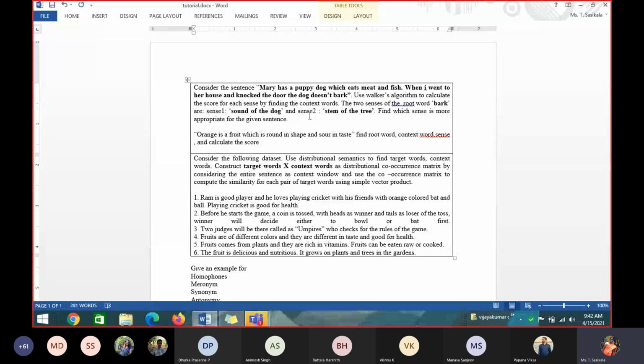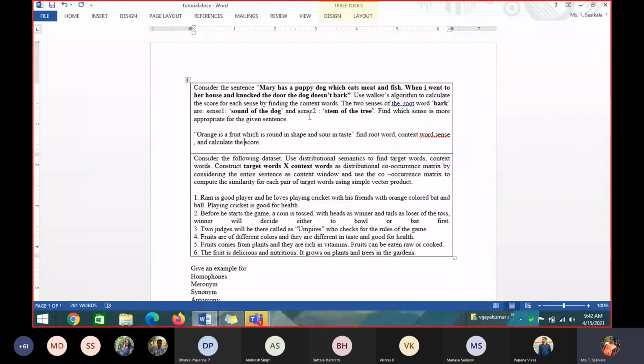In the context word column, you write all the context words you can identify from the given sentence. Then for each context word, check whether it is related to sense 1 or sense 2. If it is related to sense 1, you put plus 1. If it is related to sense 2, you put plus 1 there. If it is related to neither, put 0 everywhere. Then add the total count and find the score.